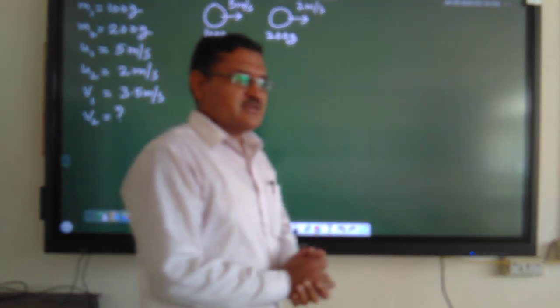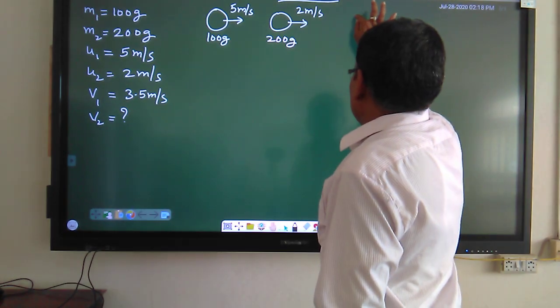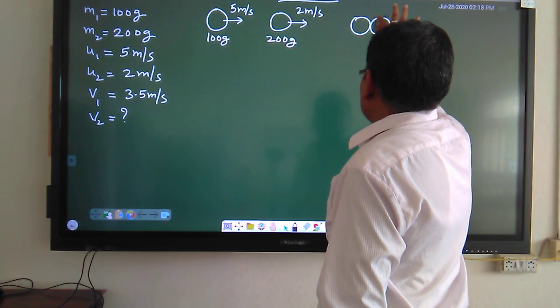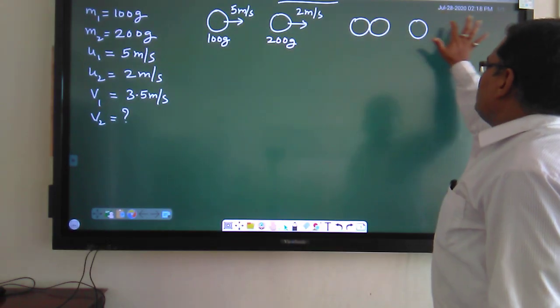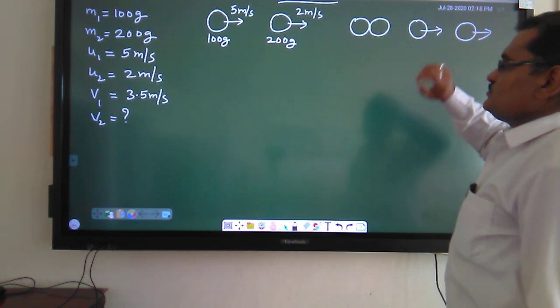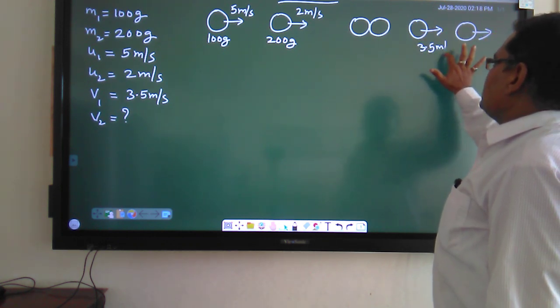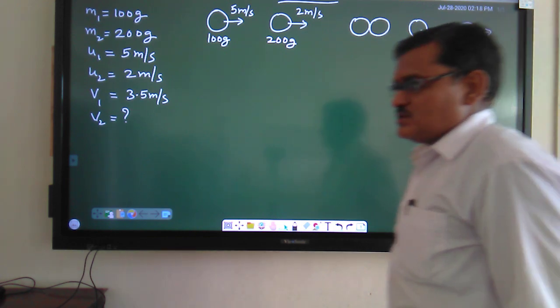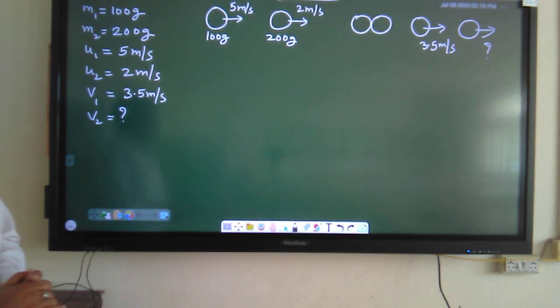Suppose they are moving in the same direction and a collision occurs between these two, and after collision the velocity of the first becomes 3.5 meter per second. Our question is, what is the velocity of the second object after the collision?